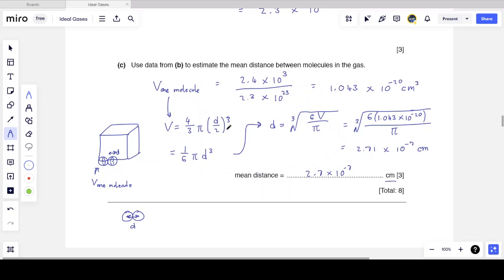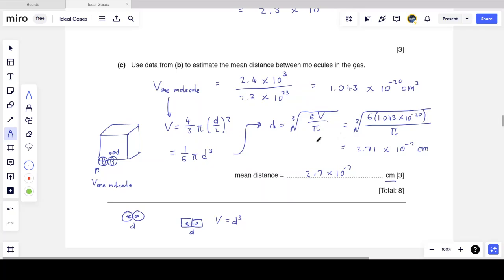You didn't have to use the volume of a sphere. You could simply use d cubed. You could have ignored the 1/6 pi d cubed or the 4/3 pi r cubed and just said d cubed. You could have assumed that each of these atoms is more of a box, and the separation is also d, and so the volume would be d cubed.